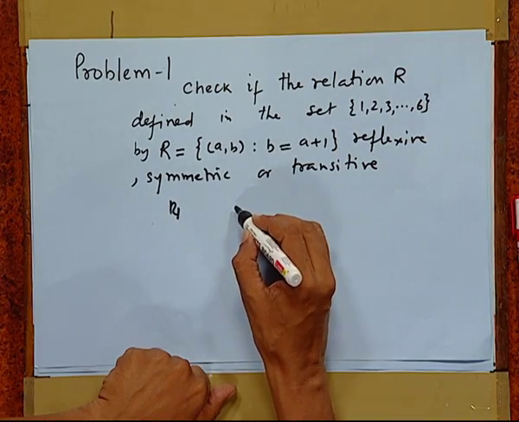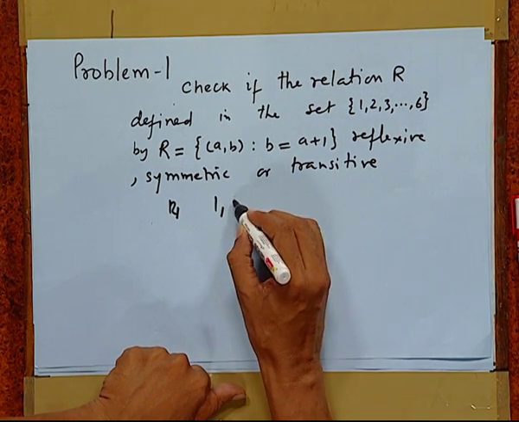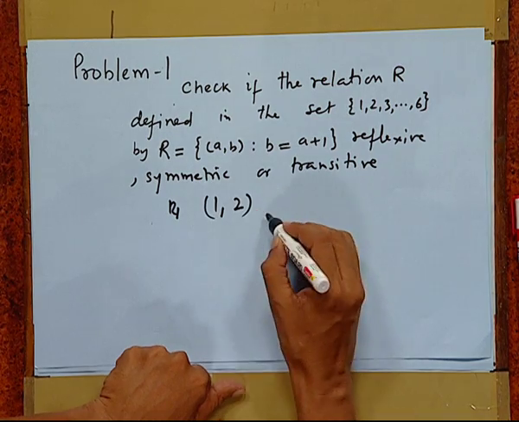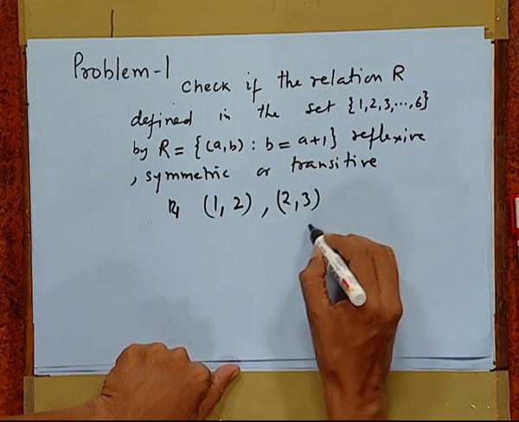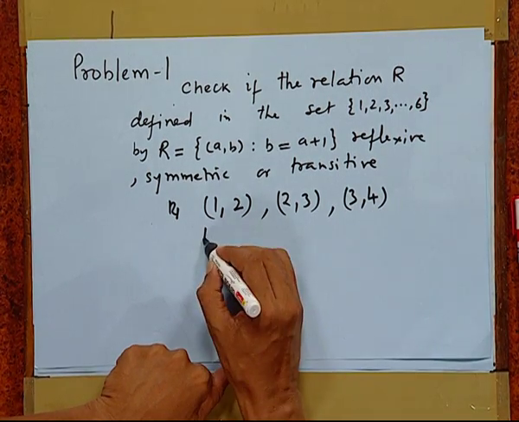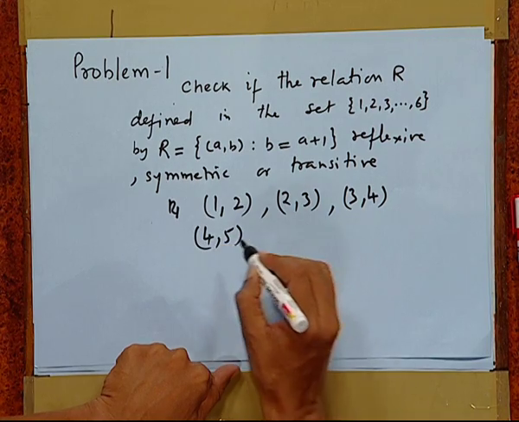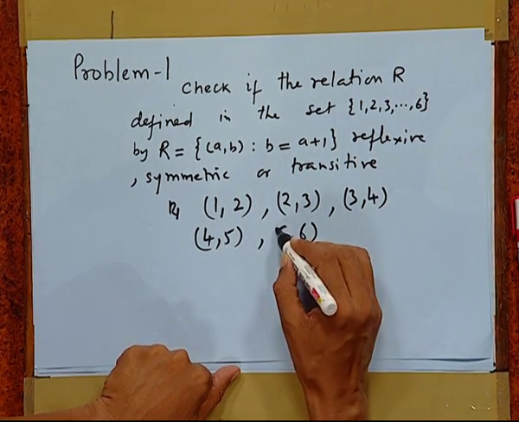Let us check one by one. Here clearly, if you take a equal to 1, then b is 2. So, 1 has relation with 2, 2 has relation with 3, 3 with 4, 4 with 5 and 5 with 6.